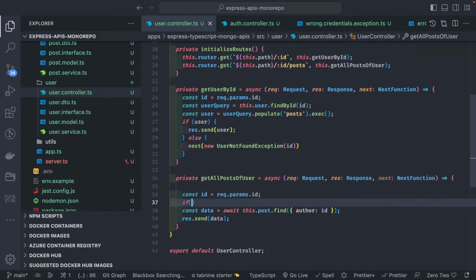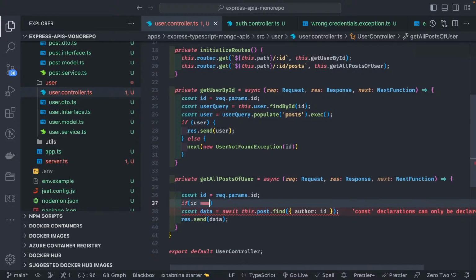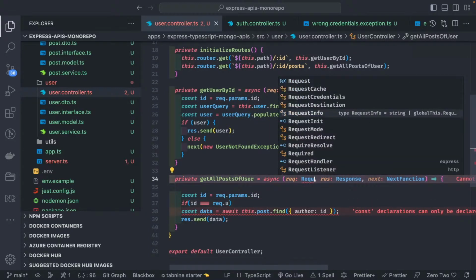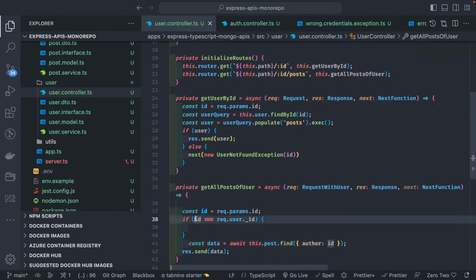So here we can just say if id, request.params.id, in get all posts of user. So id is the user id. It should be equal to request.user. Here this will be the request with user. And then request.user.id, if both are the same, then we are good. I can send you this data.